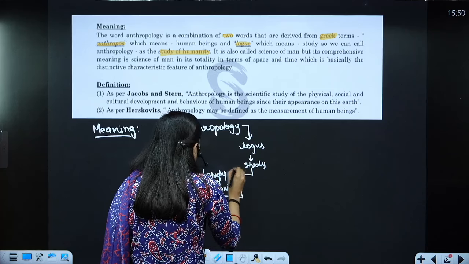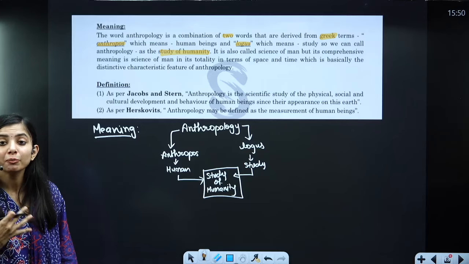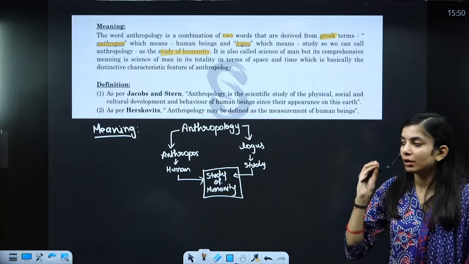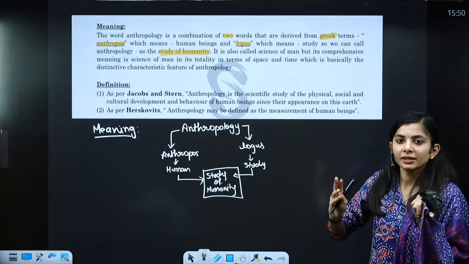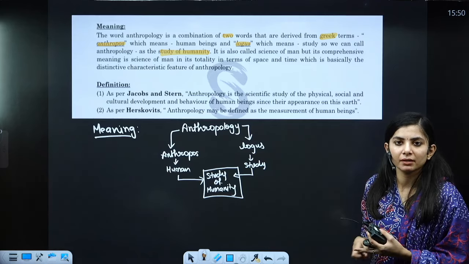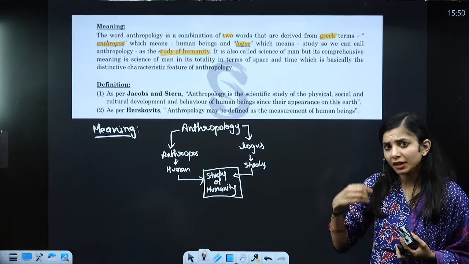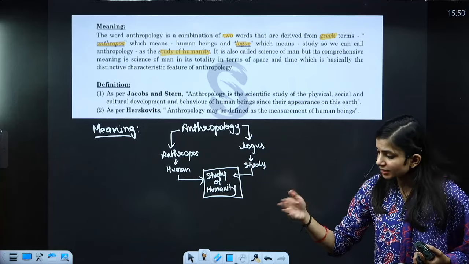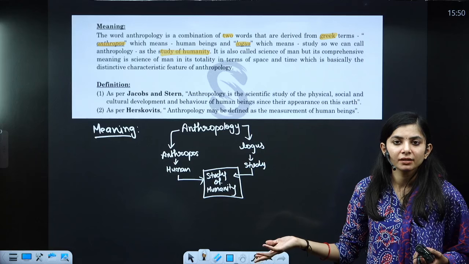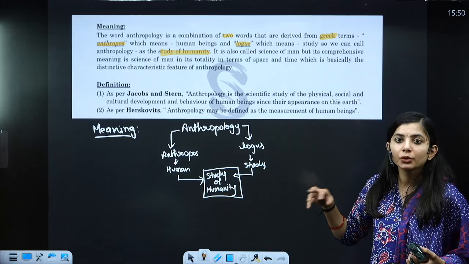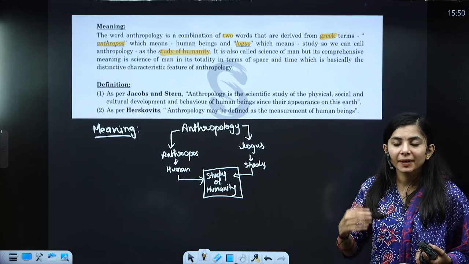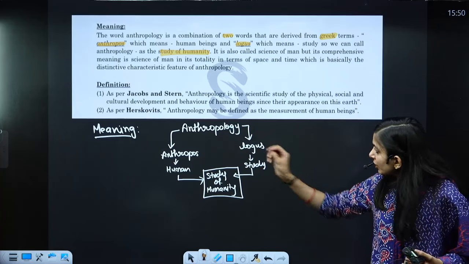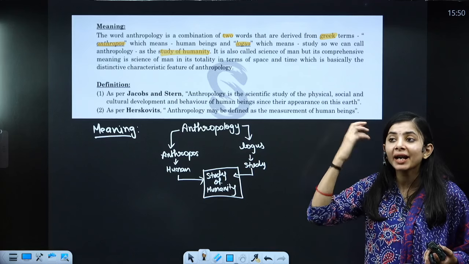As I told you, among the dos of preparing the short note, use as many arrows as you can. Your complete notes are available, they are with you. Wherever you are stuck while revising, you can flip the pages, open them and read. That's why there is no need to write complete sentences, because if you write complete sentences, you won't be an active learner. To be an active learner, you need some points where your mind will think.